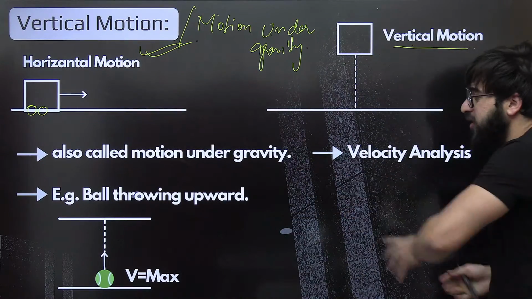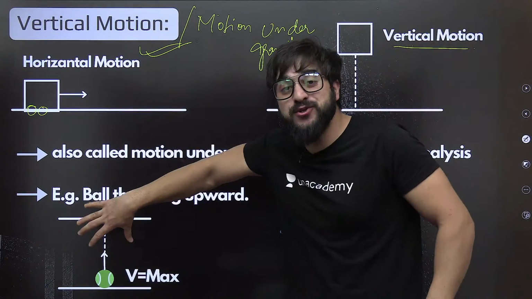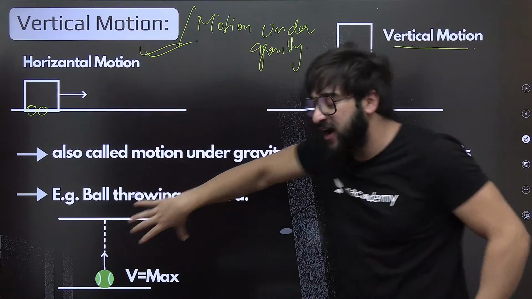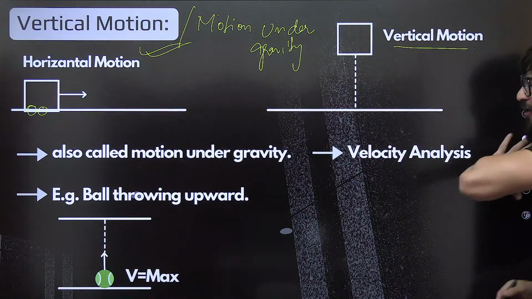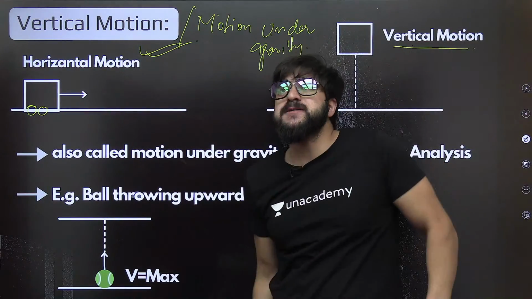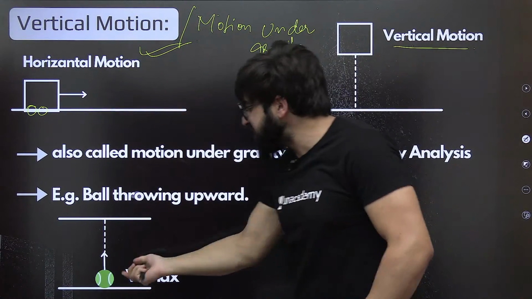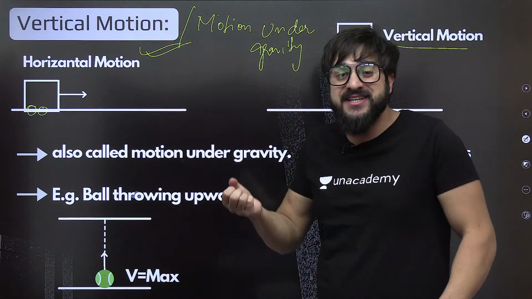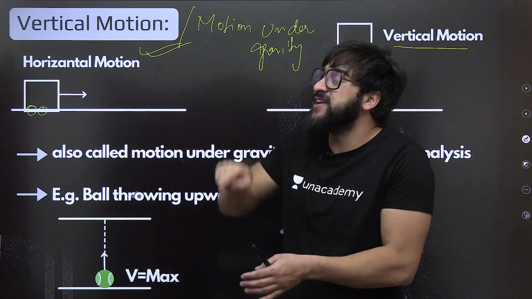Now let's have a look at this one. Let's do the analysis of this stuff. Let's talk about its velocity. When we throw this ball in the upward direction, can I say that we give it the maximum velocity initially? We give it some velocity, then only it will go up.